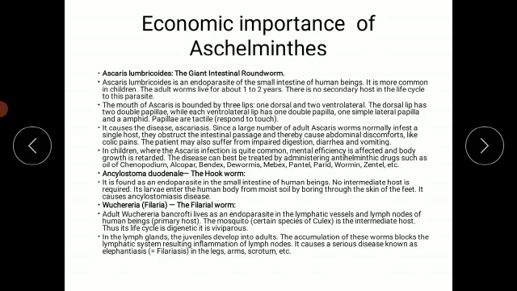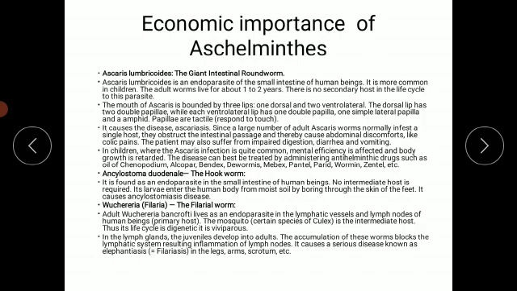Its larvae enter the human body from moist soil, specifically by boring through the skin of the feet, and it causes the disease ancylostomiasis. These worms enter by puncturing the skin and going inside the body.